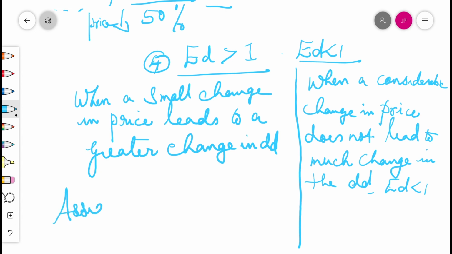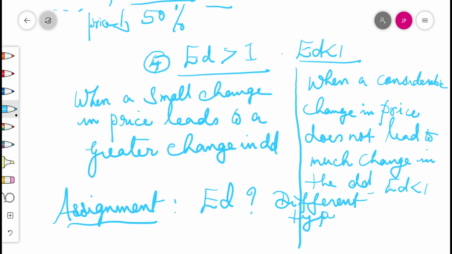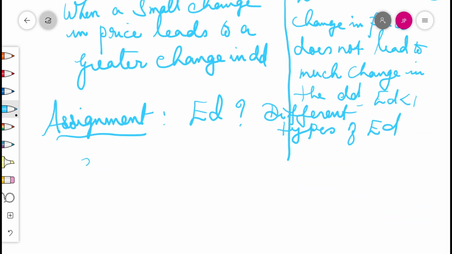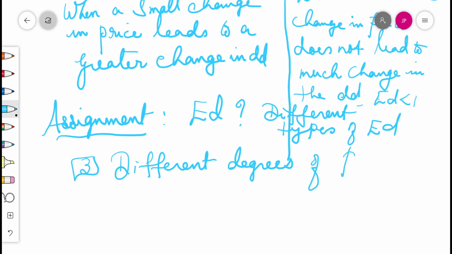So, assignment: tell me what are the questions. What is elasticity of demand? Different types of elasticity of demand. Third question: different types or different degrees of price elasticity of demand.